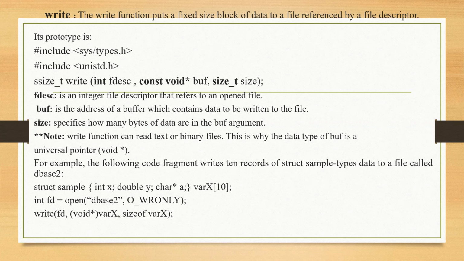The return value of write is the number of bytes of data successfully written to a file. It should be equal to the size value. If the write function would cause the file size to exceed the system imposed limit, or if the file system disk is full, the return value of write will be the actual number of bytes written before the function was aborted.